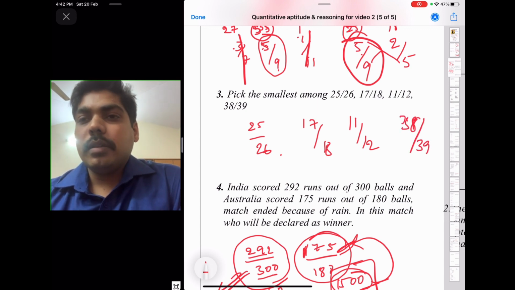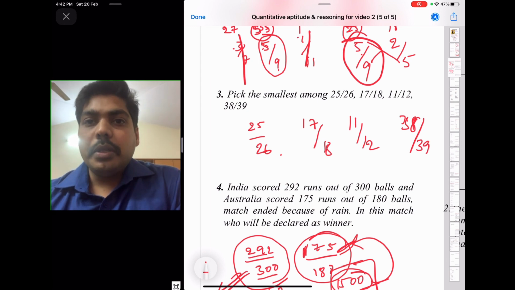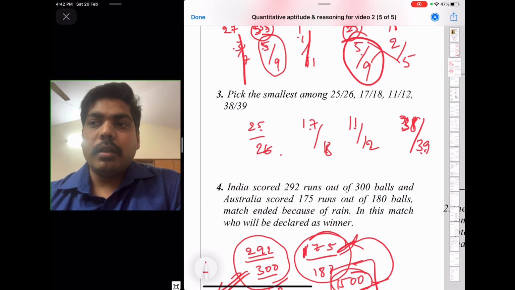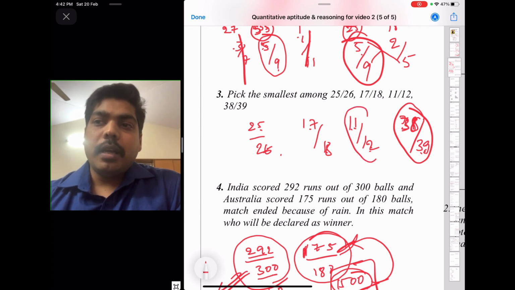In this, if you observe, they are consecutive numbers. They are 25 by 26, 17 by 18, 11 by 12, 38 by 39. If the numbers are like this, whichever has the largest number, that is the bigger fraction. So 38 by 39 is the biggest. Smallest will be 11 by 12. This is applicable only if all of them are consecutive numbers.